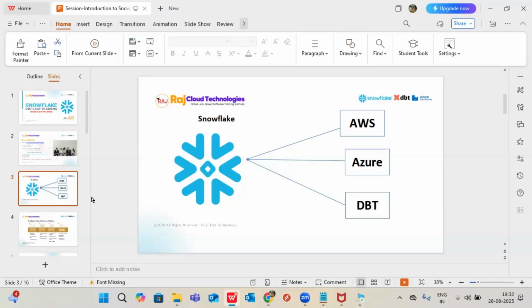I'm interested in the cloud, because the future depends on cloud technologies. So I completely moved my career to Snowflake. From mid-2020, during the lockdown period, I've been giving trainings on Snowflake only. In the initial days I provided only Snowflake. Later I added AWS, then Azure, then DBT.